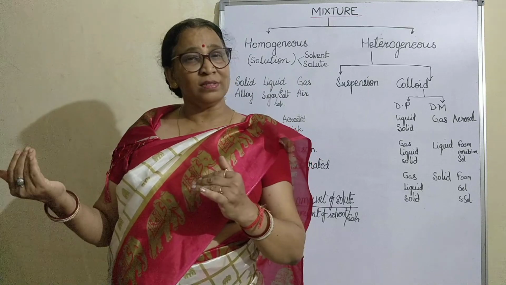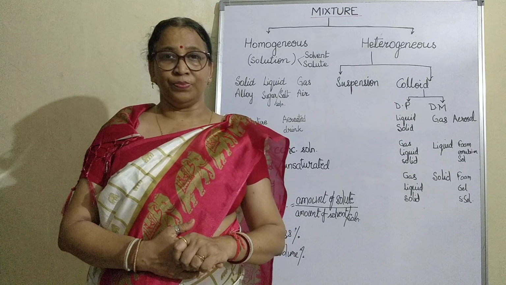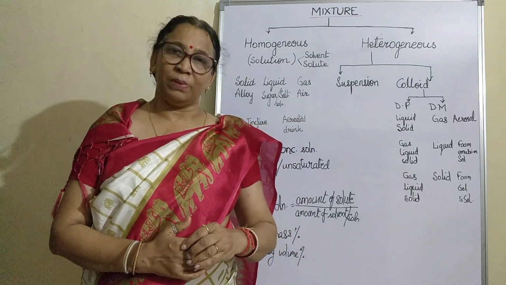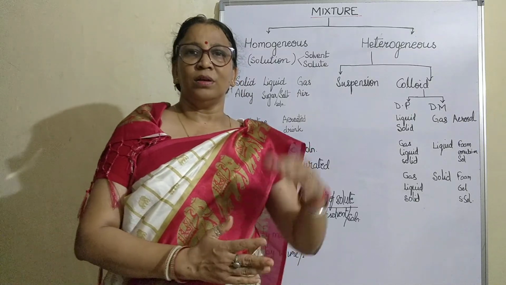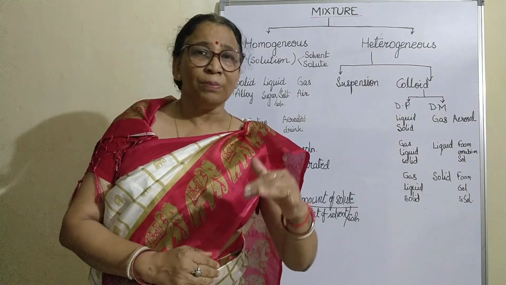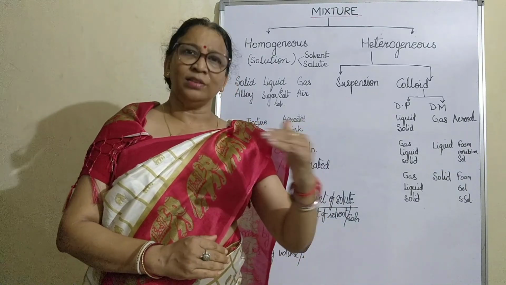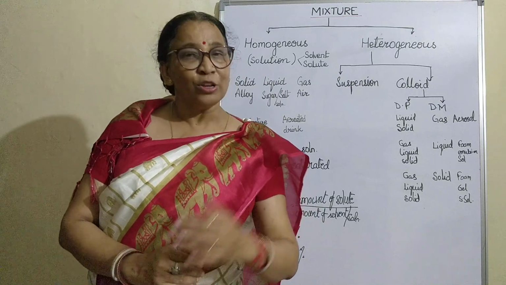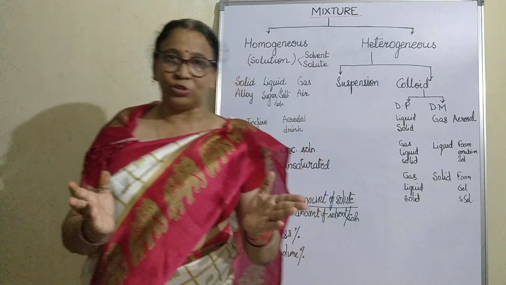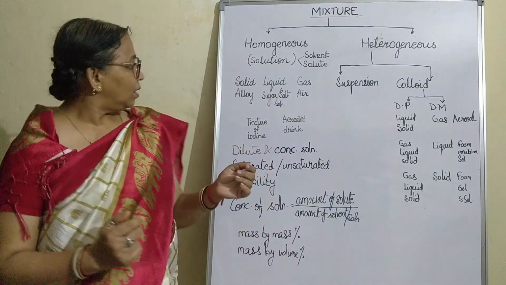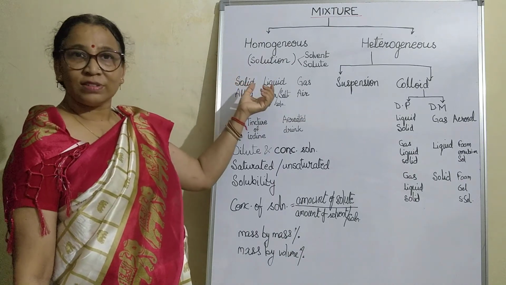But in some places, like a crowded area in any city where a lot of vehicles are moving, the pollutants are more. Maybe the carbon dioxide level is more there. If you go to a forest area, the carbon dioxide level may be less. So the composition can vary. It is not a fixed composition. So these are the different types of solutions.